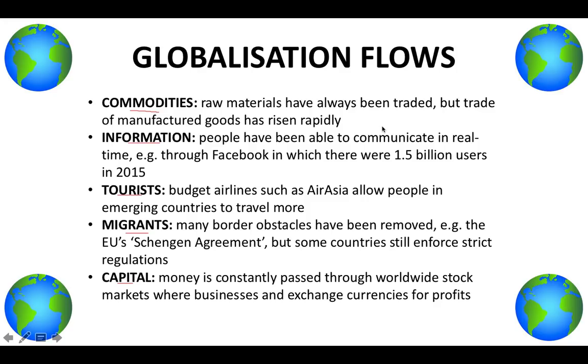In 2015, the global GDP was 80 trillion US dollars, and the flow of commodities contributed to a third of this. So you can see how much of an influence the flows of commodities have had on globalization.